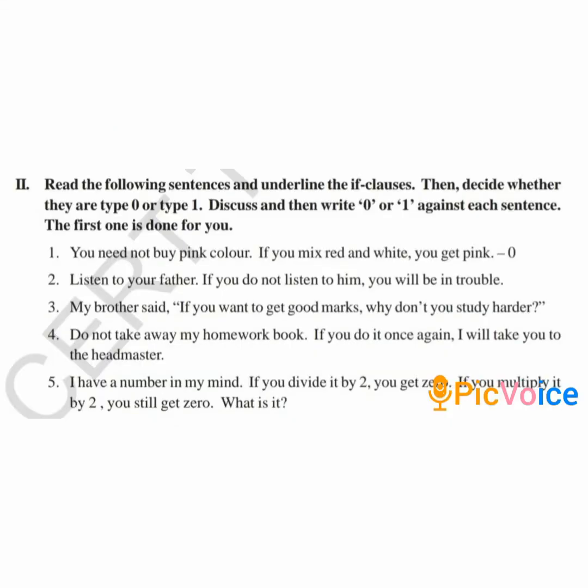Now for class 7, only two types of conditionals are given. They are type 0 conditional and type 1 conditional. Now let us look at a few examples from your textbook. Here you can see 5 sentences. You need to read them and identify whether they come under type 0 or type 1. First, I will read the sentences out for you, then we'll discuss.